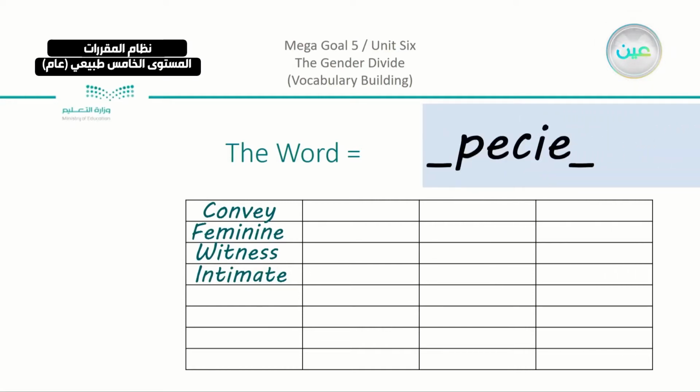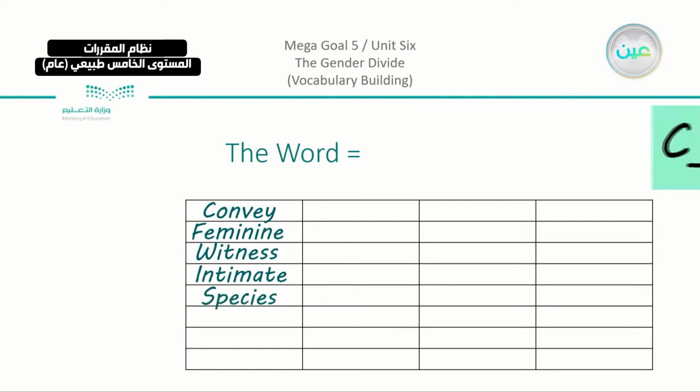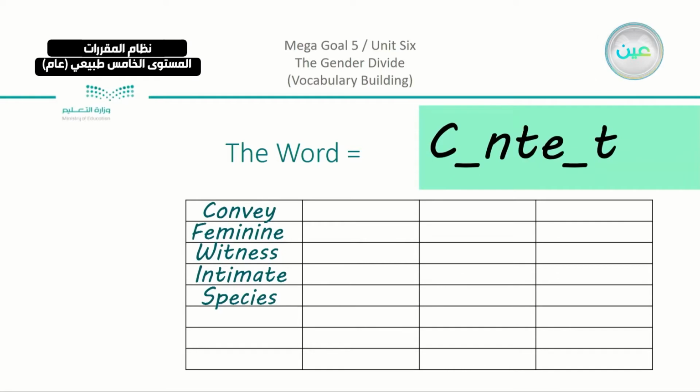Now we said a lot of creatures, fish, animals, birds, insects, they are all species. We have the word after that. Now we also have vowels. The meaning, the message that I want to deliver, which is content. Sorry, not both vowels, we have here a vowel and a consonant.